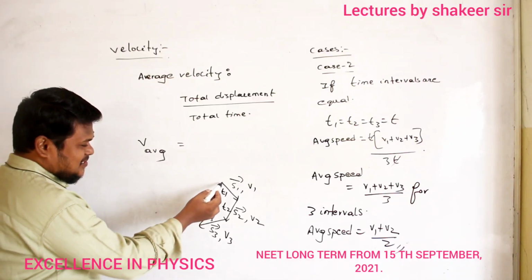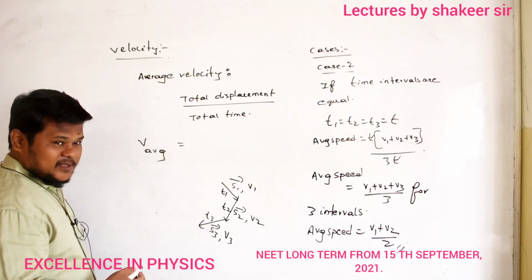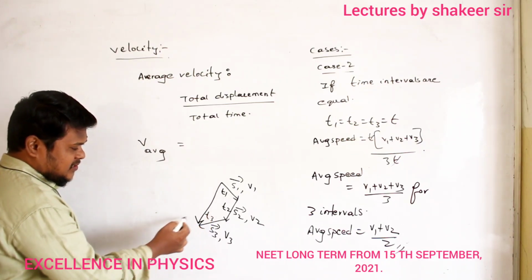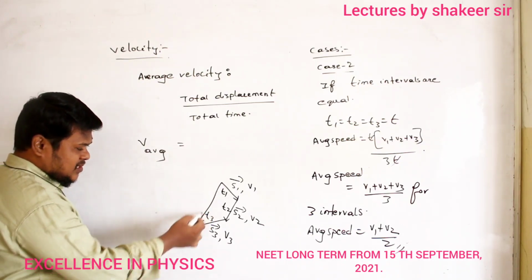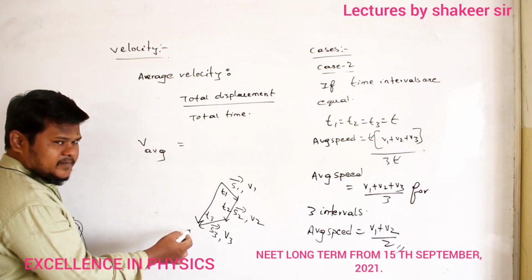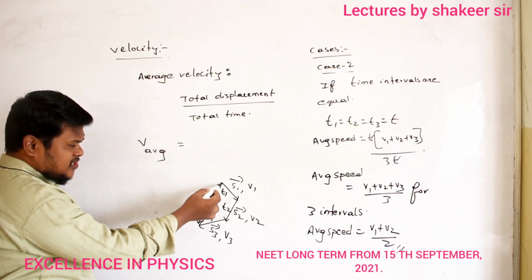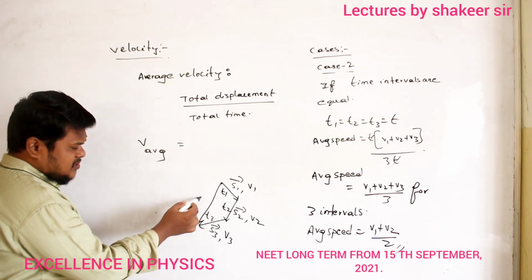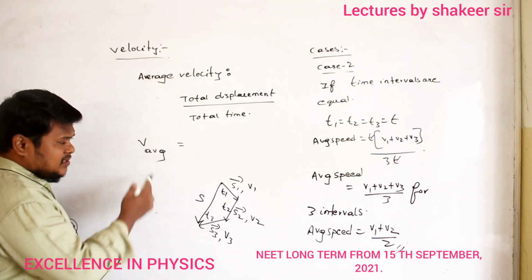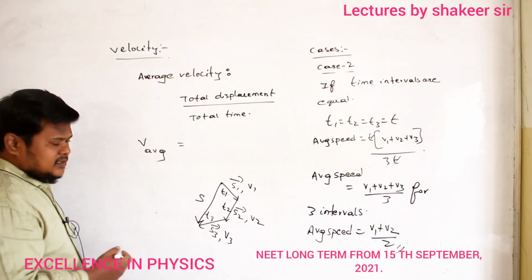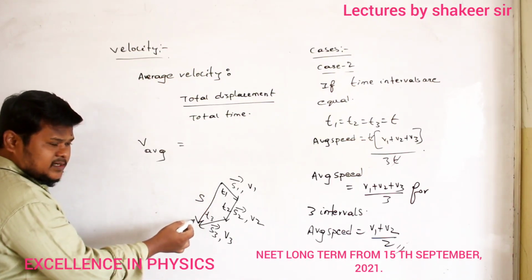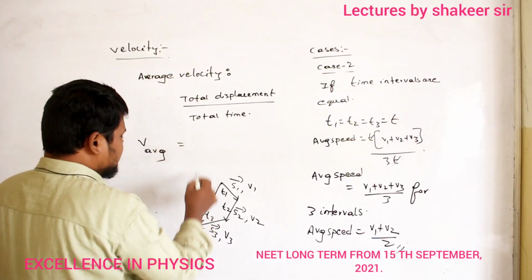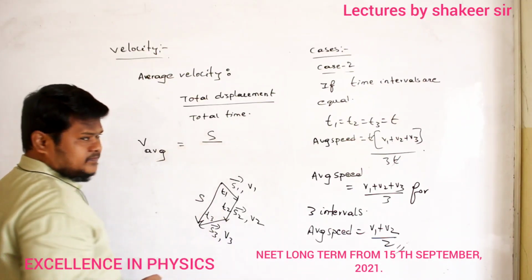Okay. So this is the initial point, this is the final point. If you draw a straight line, then what is this straight line? This is called the final displacement of the particle. The straight line distance between initial point and final point is nothing but displacement. Clear, no? So if I write it as S, then how can I write average velocity? Total displacement divided by total time. That's all, no? So total displacement is nothing but S only, here.